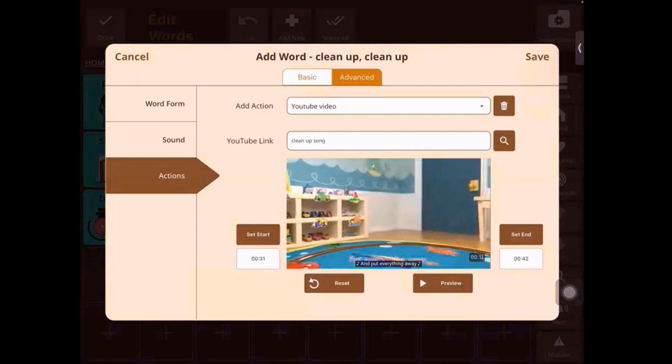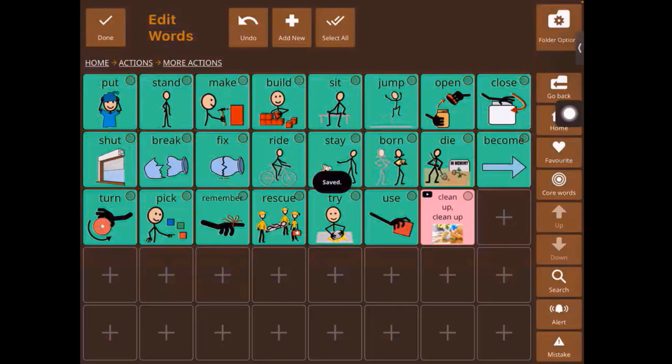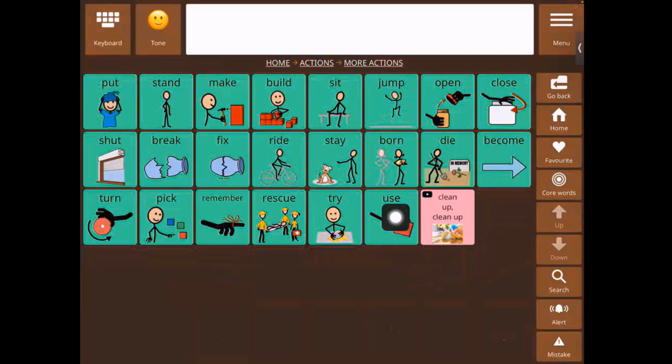Okay, so that's perfect. That's the exact clip that I wanted. Now, when you're happy with what you've selected, you can give save. And then the word shows up like this, right? So the indication that this word has the YouTube video feature on it is this YouTube button in the left top corner. Now I'm going to play this for you.